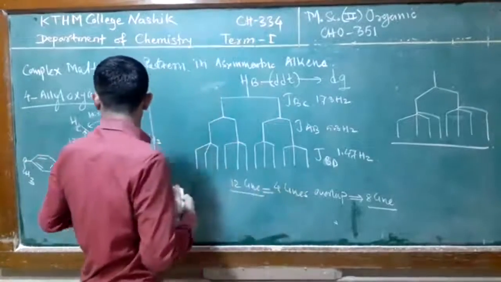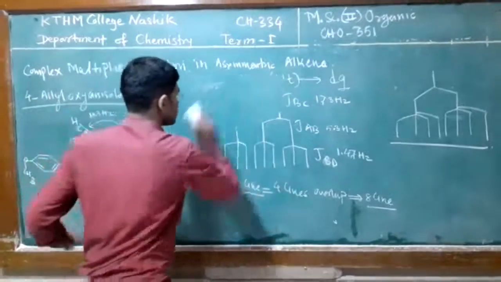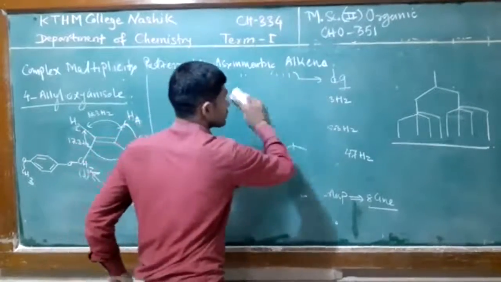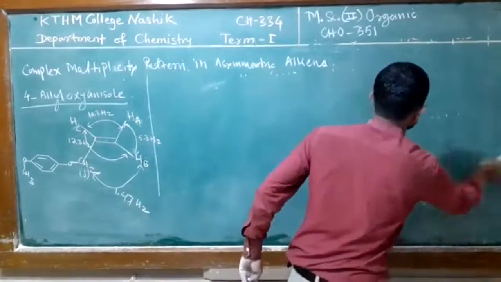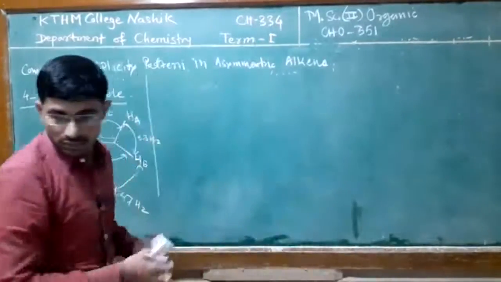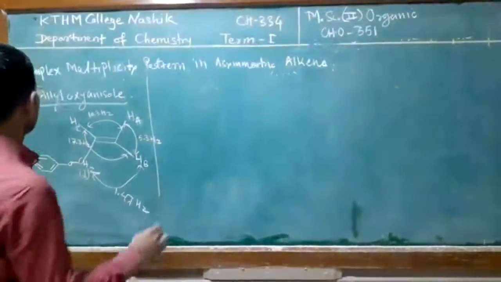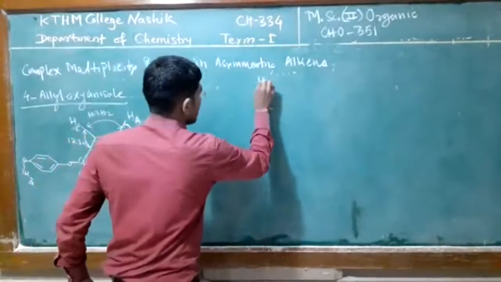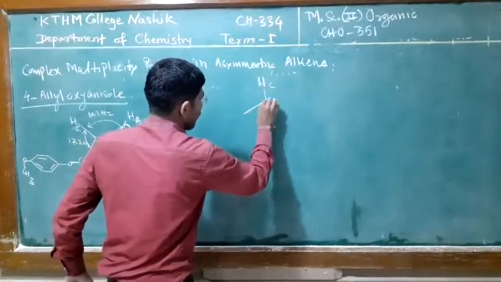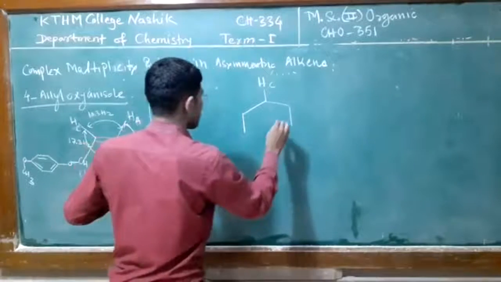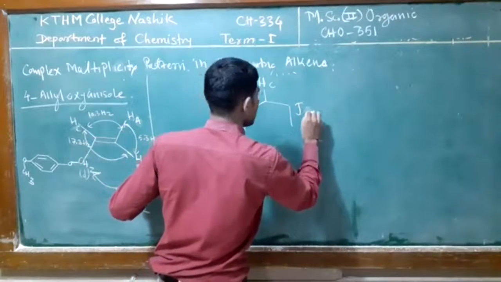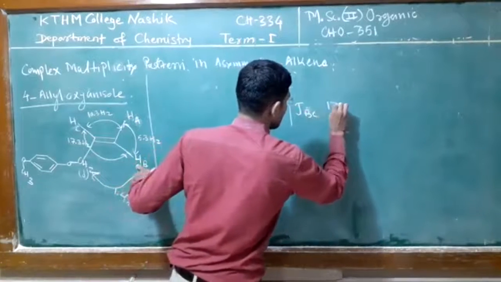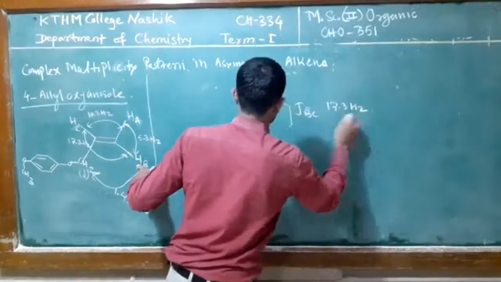So next, that is the proton HC. Firstly it is split by the proton B, which means JBC, the trans coupling, which has 17.3 Hertz.